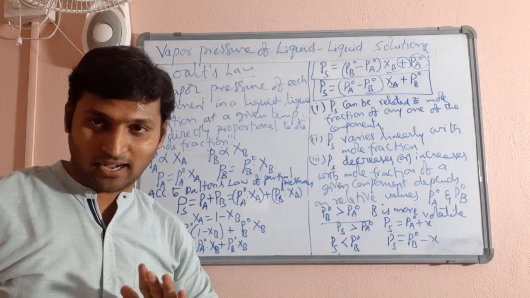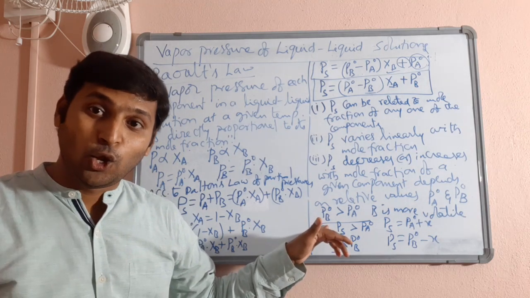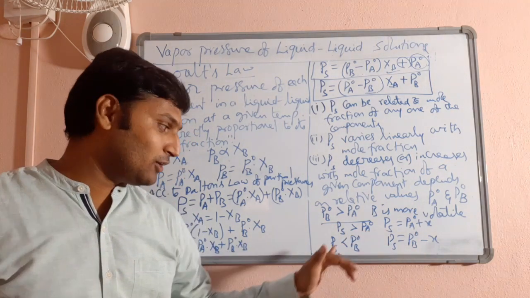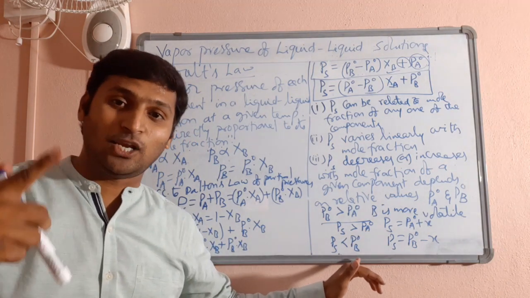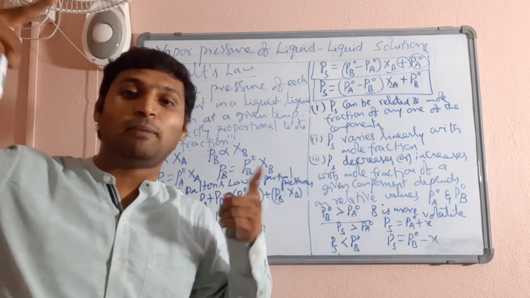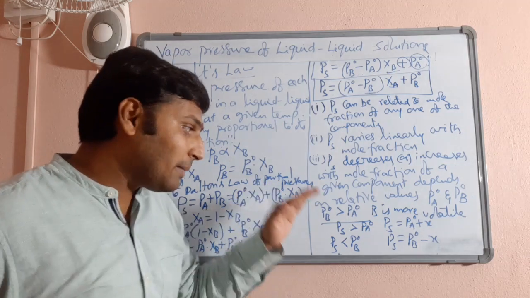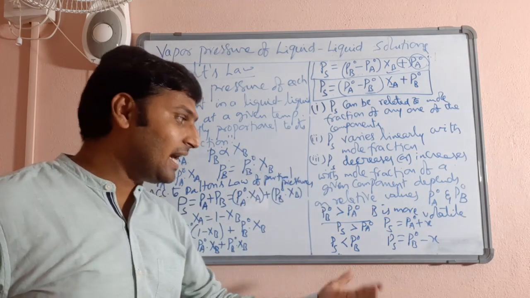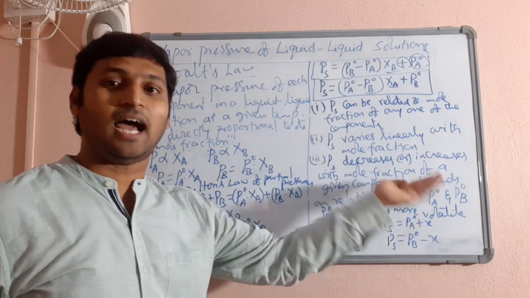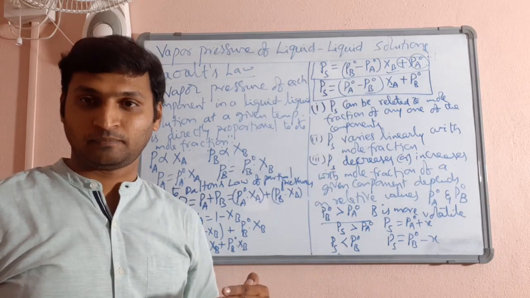Means, please understand, vapor pressure of solution would have lowest value equal to that of PA naught and vapor pressure of solution would have highest value equal to that of PB naught. That means vapor pressure of solution lies in between PA naught and PB naught. Is that clear? Now from this relation only you can clearly understand whether vapor pressure of solution increases with XA or decreases with XA, increases with XB or decreases with XB.